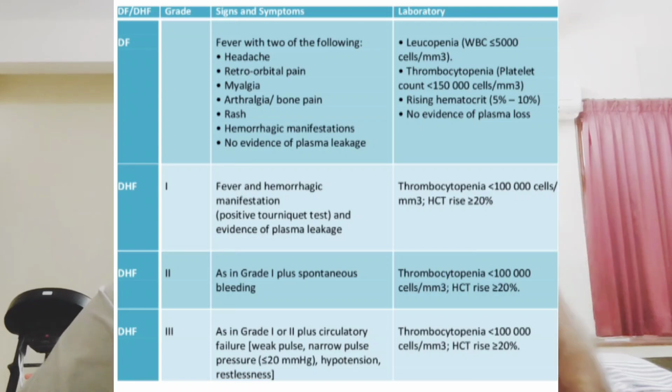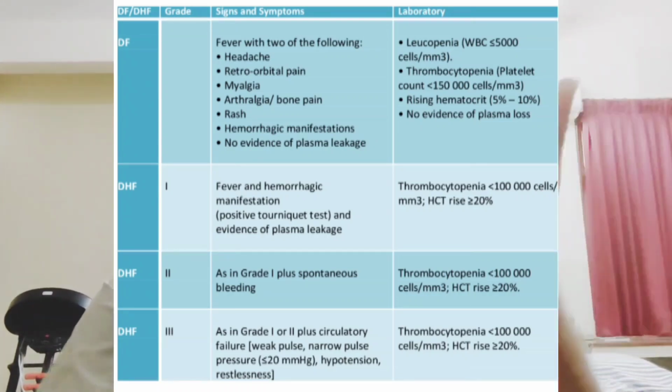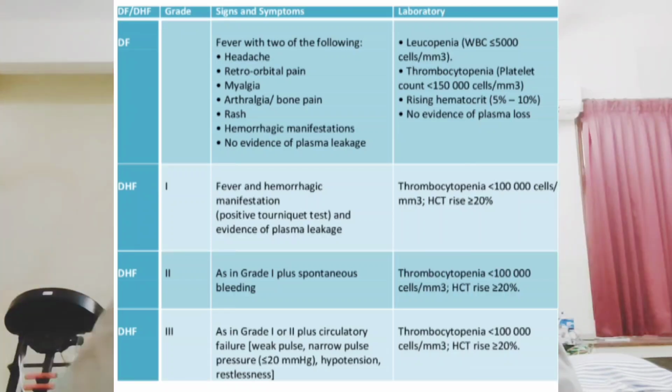The diagnosis is based on the dengue hemorrhagic fever criteria. There are 4 stages, stage 1, 2, 3, 4. I don't want to explain much about that, it is a separate topic. The stages are based on these criteria. If all 4 criteria are present, it is stage 1, and if thrombocytopenia is present, it is a different stage. So it depends on the criteria.